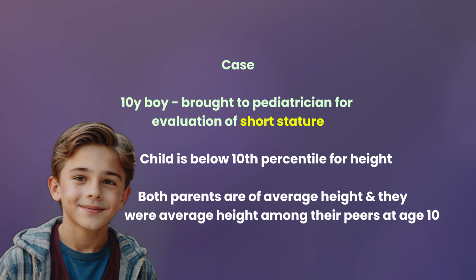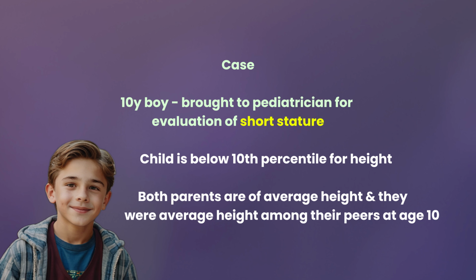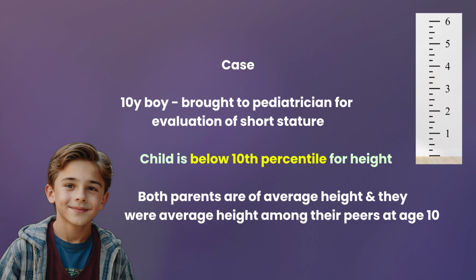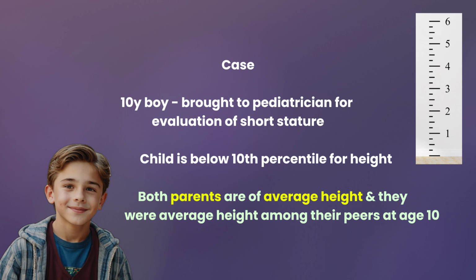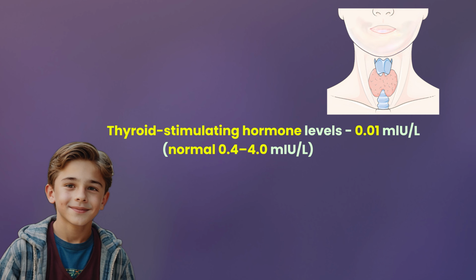A 10-year-old boy is brought to the pediatrician by his parents for evaluation of short stature. The child is below the 10th percentile for height. Both parents are of average height and state they were average height among their peers at age 10. Thyroid-stimulating hormone levels are at 0.01. The normal value is 0.4 to 4.